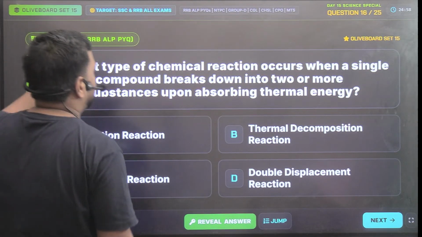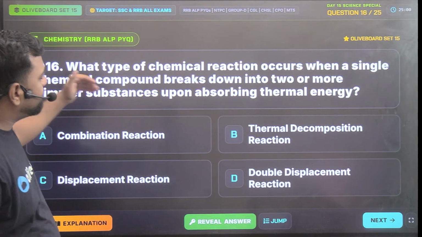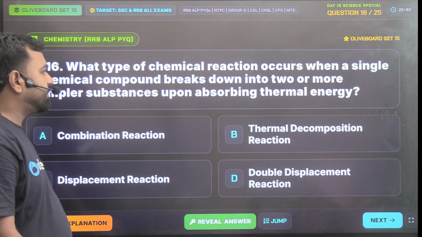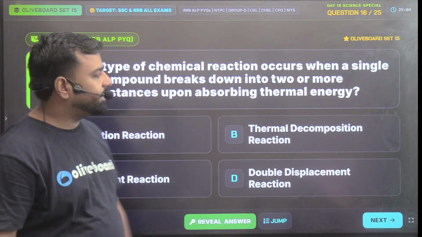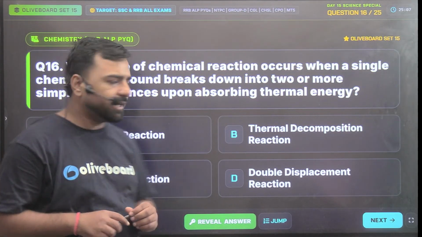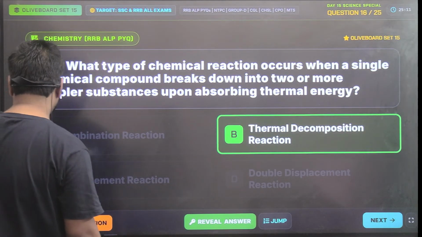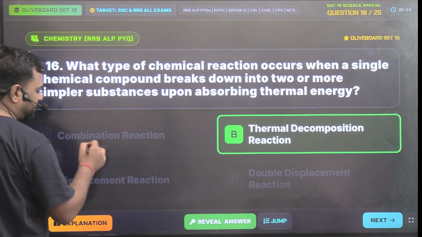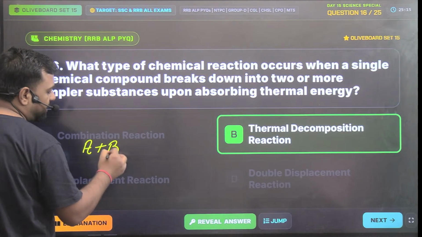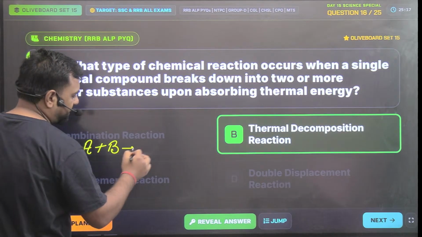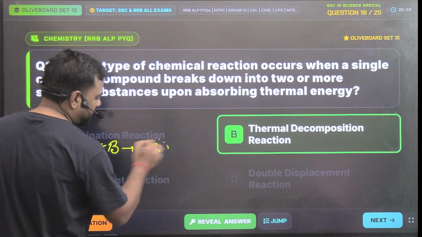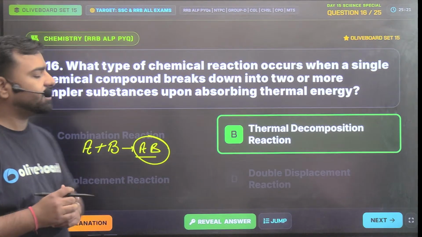Guys, the reaction in which a single compound breaks into two or more simpler substances upon absorbing thermal energy is the example of thermal decomposition. B is the correct answer. In a combination reaction, two different reactants combine to give a product.